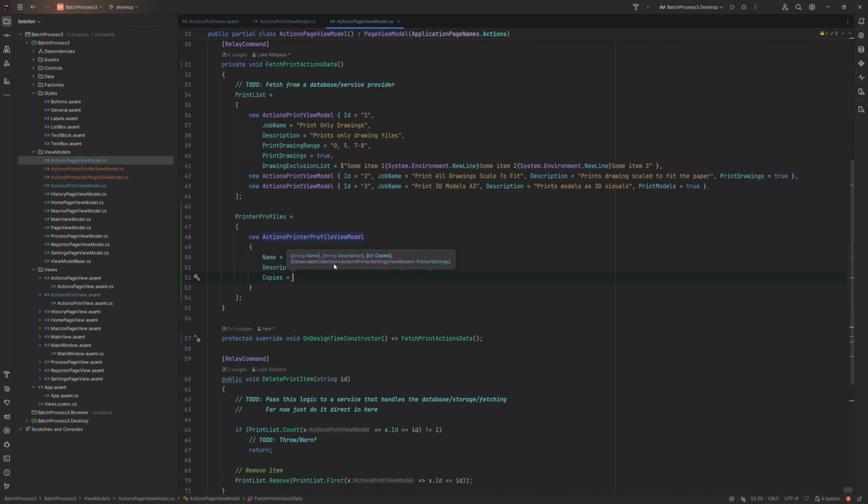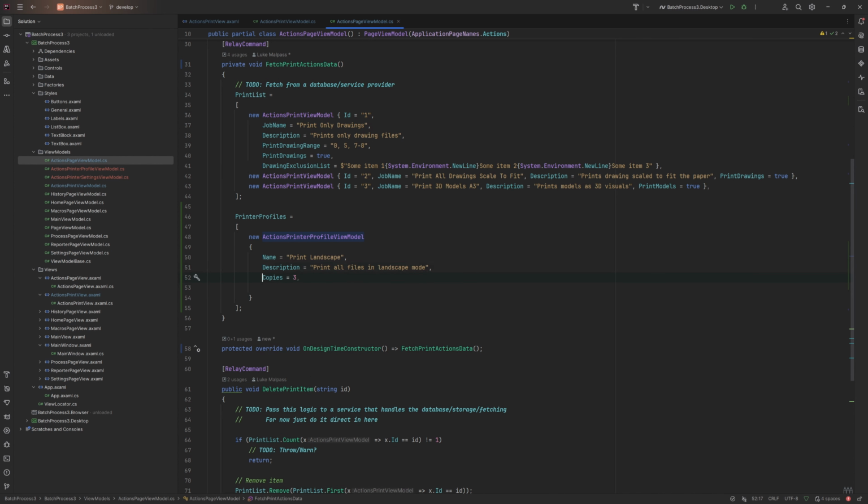In here then we'll have copies of say 3, and then we'll actually update that, print all files in landscape mode, 3 copies.